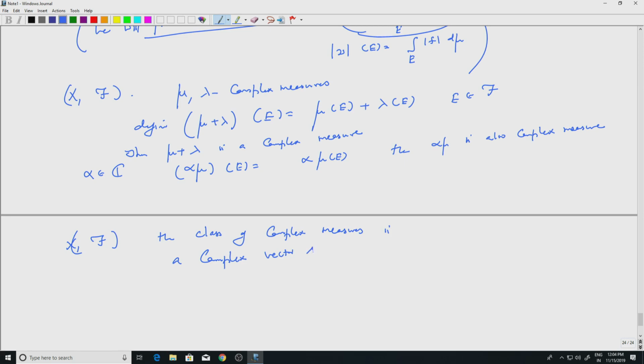Okay, we will stop here. We have just proved that the total variation measure is actually a finite measure. So associated to any complex measure mu, we have mod mu, which is the total variation measure, and that is a finite measure. We will continue with complex measures in the next lecture as well.